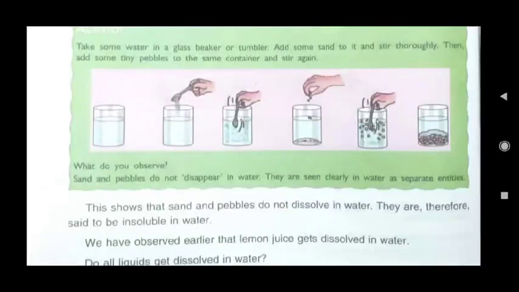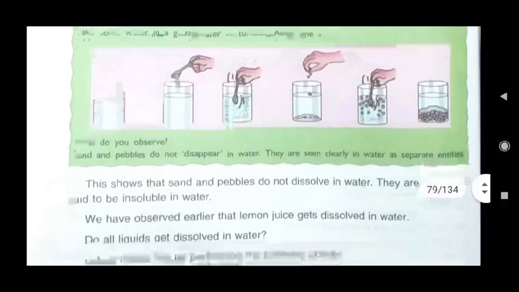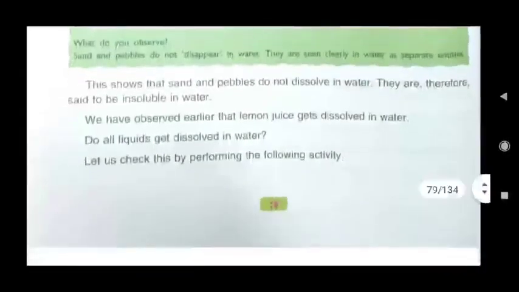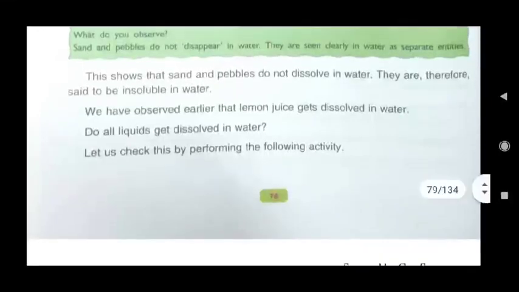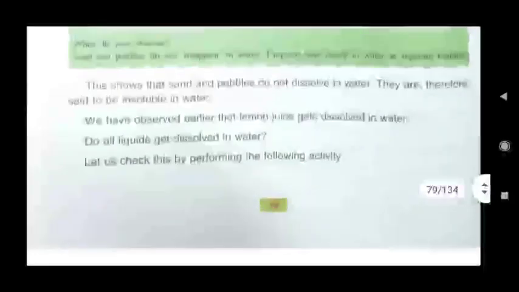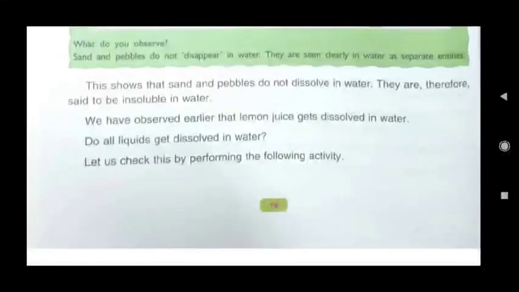So what can we say? Sand and pebbles are insoluble substances. They are seen clearly in water as separate entities. This shows that sand and pebbles do not dissolve in water, and they are therefore said to be insoluble in water. We have observed earlier that lemon juice gets dissolved in water. In that mixture, we have seen that sugar, salt and lemon juice get dissolved in water.